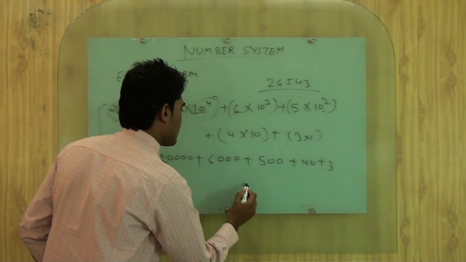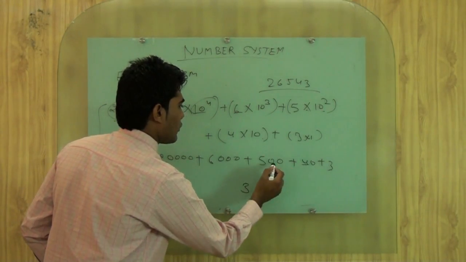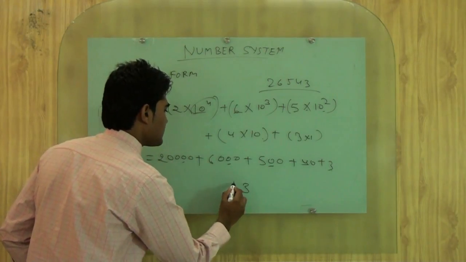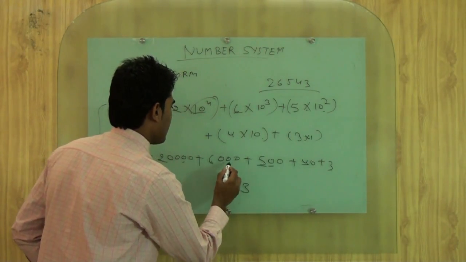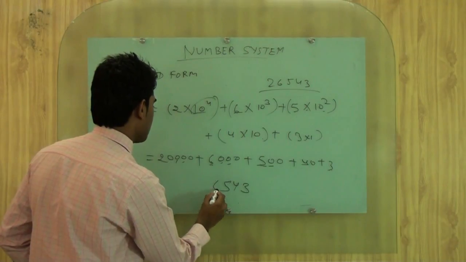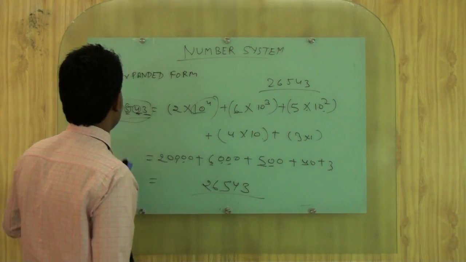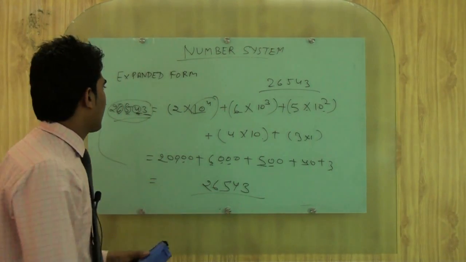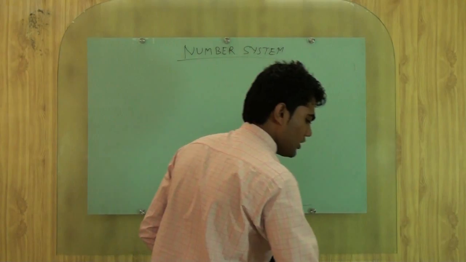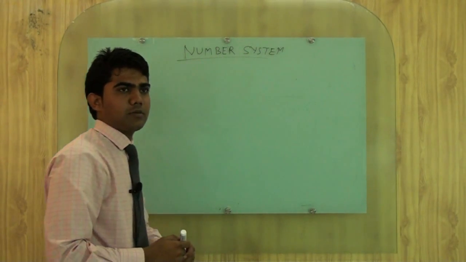If we add 3, then we will get 3. After 4 for this digit, 4, 5, 5, then 6, and then again 2. So the number is the same if we are representing it in expanded form. Now what is the use of the number system?